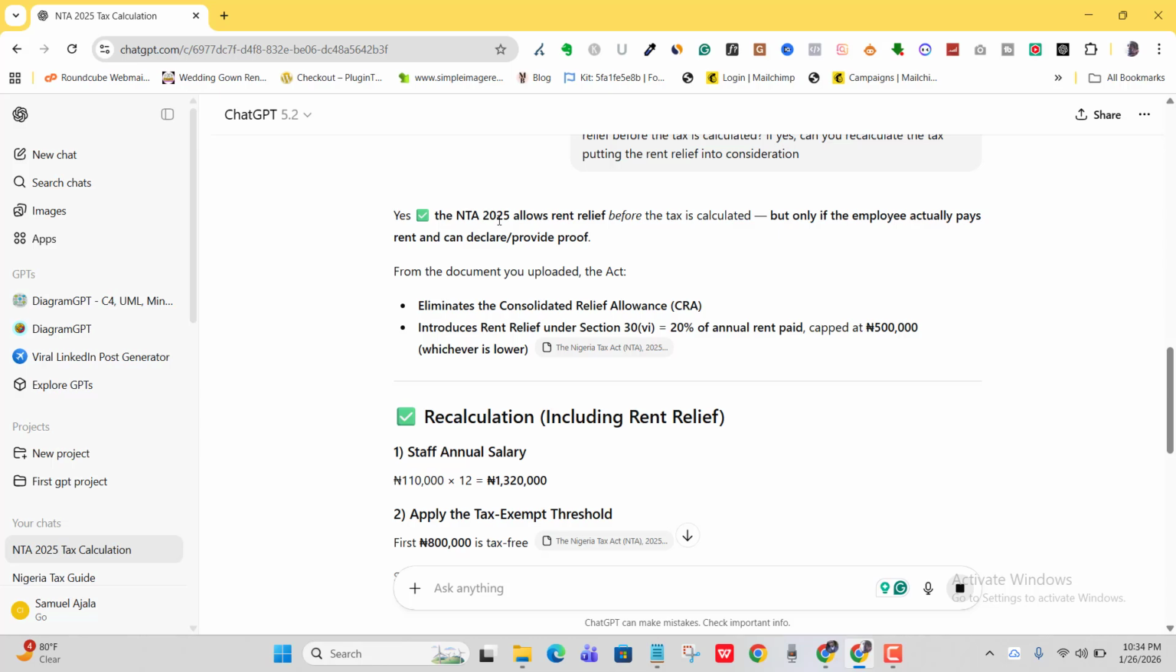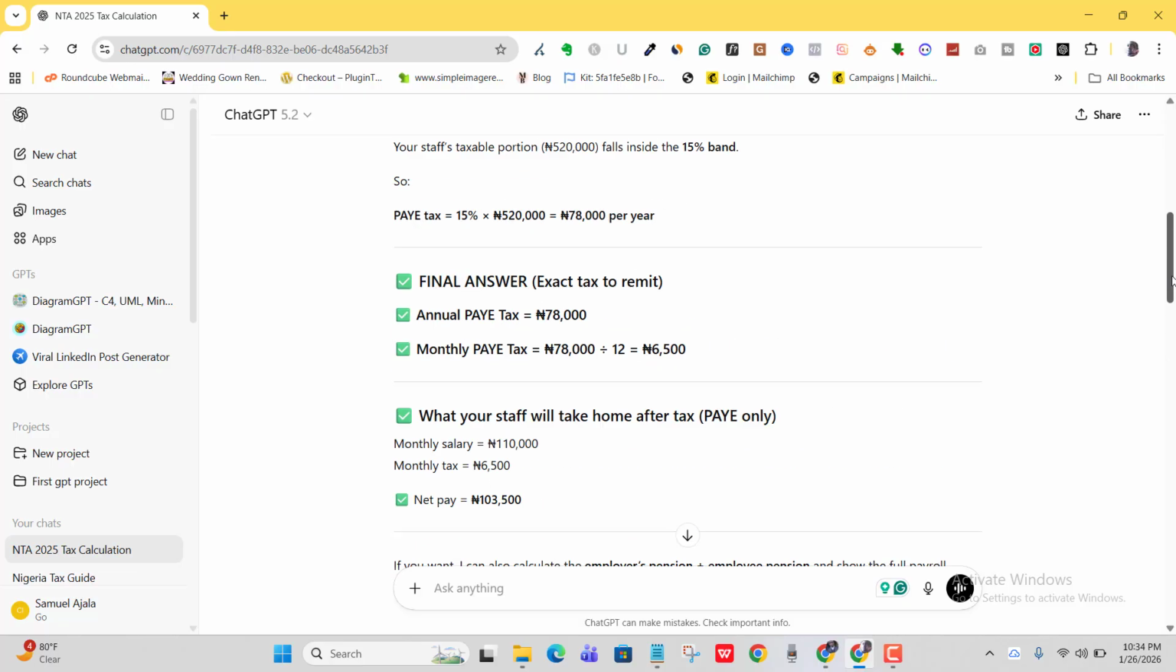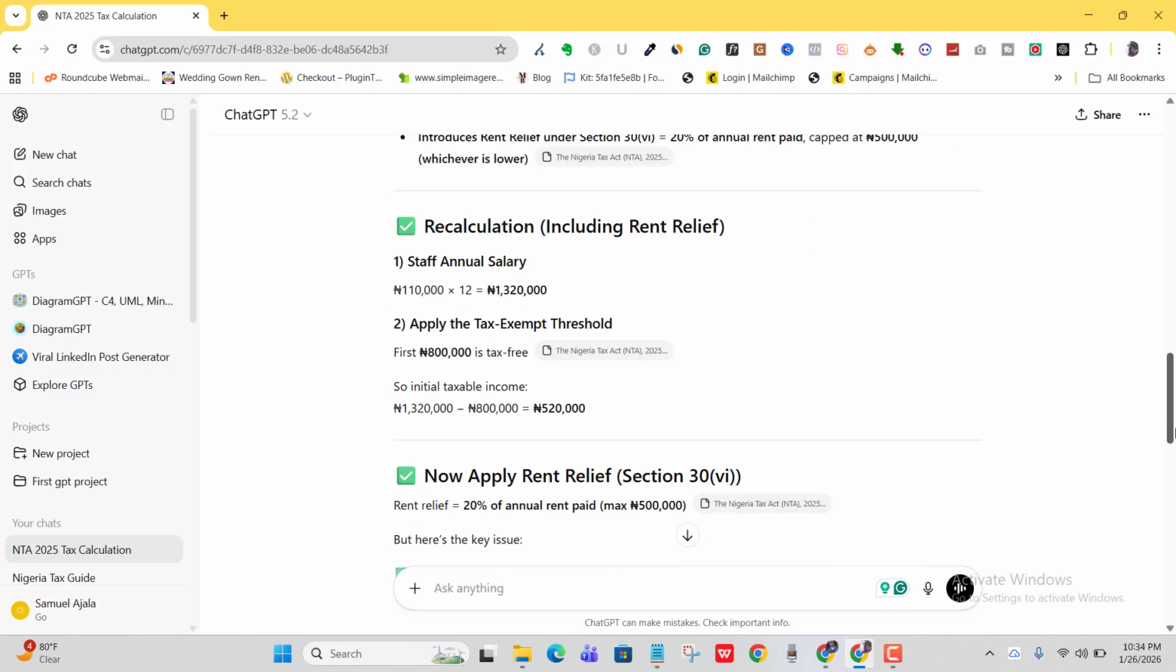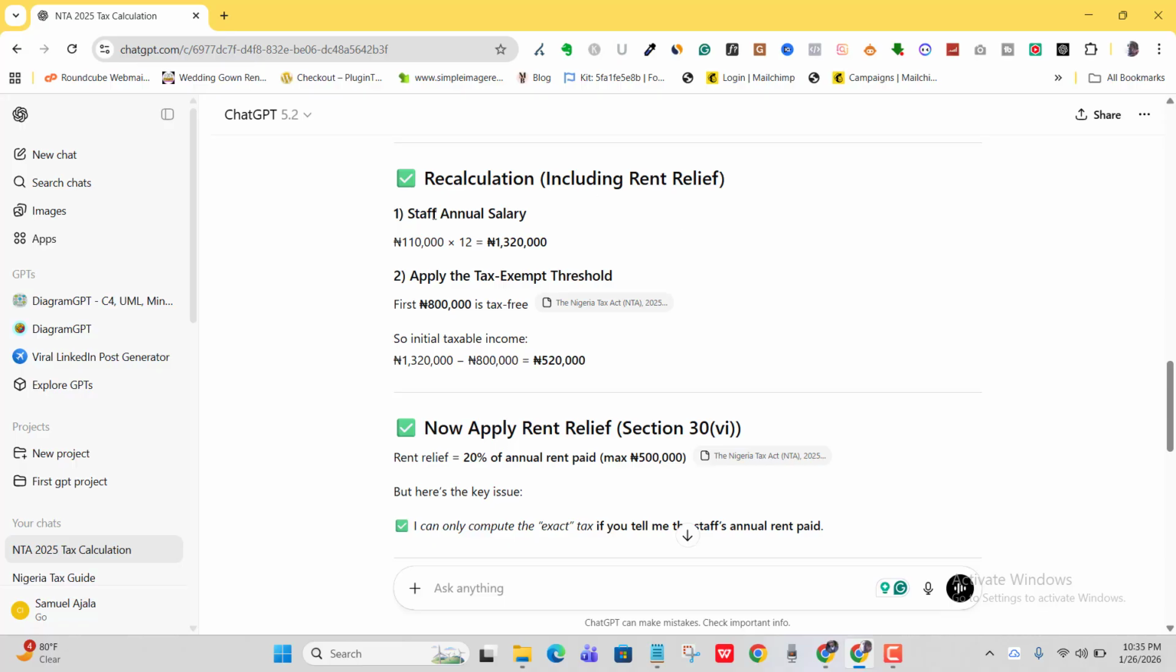So it says, yes, the NTA 2025 allows rent relief before tax is calculated, but only if the employee actually pays rent and can declare and provide proof. From the document you uploaded, you can see what I'm saying. The tax act eliminates the consolidated relief allowance and introduces rent relief under the section, which is lower. Okay, recalculating, including rent relief. Now, staff annual salary, it's doing the breakdown again, the exemption.